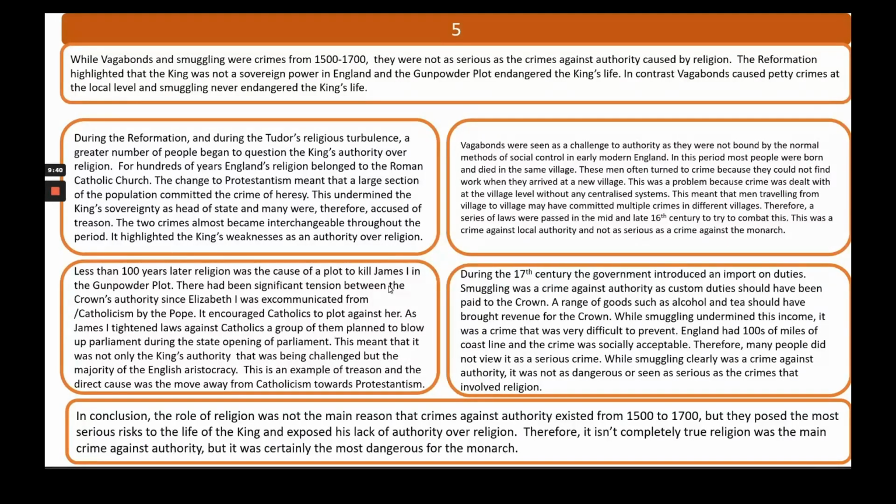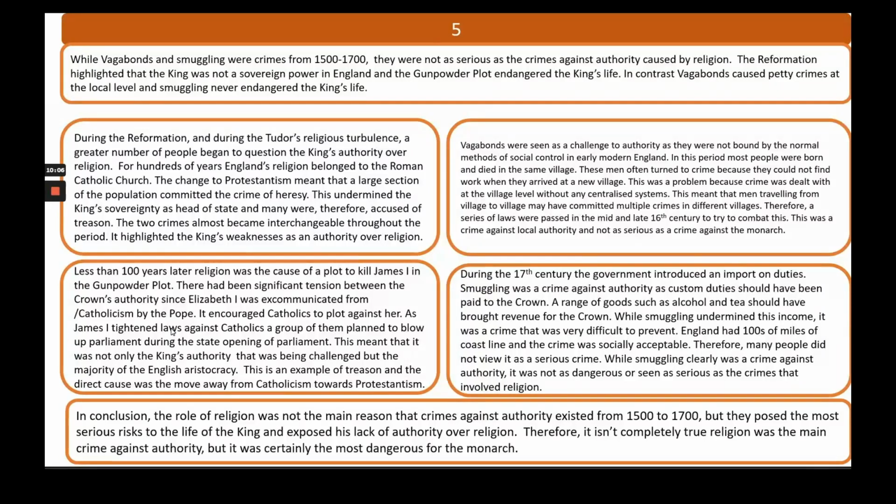There had been significant tension between the crown's authority since Elizabeth I was excommunicated from Catholicism by the Pope. It encouraged Catholics to plot against her. As James I tightened laws against Catholics, a group of them planned to blow up Parliament during the state opening of Parliament. This meant it was not only the king's authority that was being challenged, but the majority of the English aristocracy.